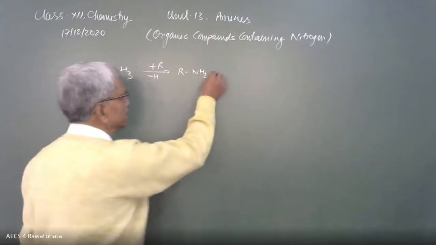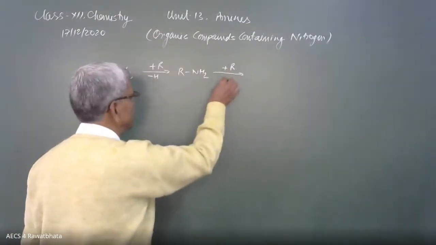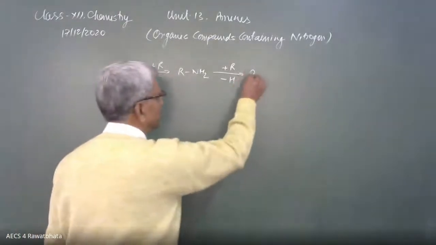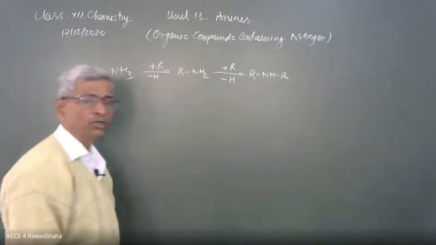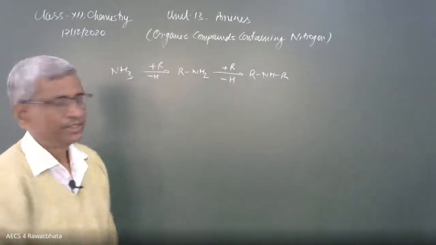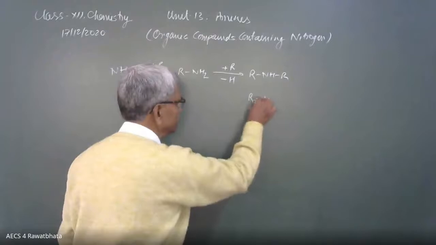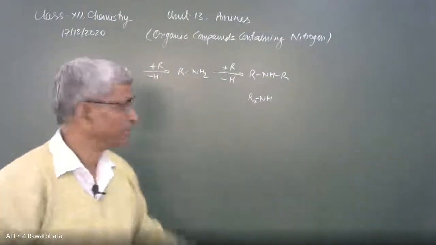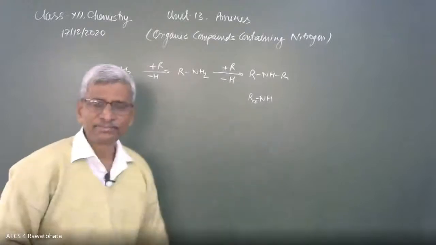This is the one. Second hydrogen is being replaced by another R. R is joining, hydrogen is being replaced by R. So it becomes RNHR, which may be written as R2NH. Is this representation correct? I have written a formula R2NH. Is it correct? Some mistake is there.